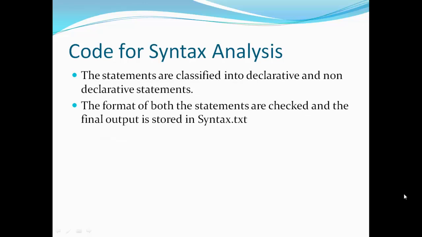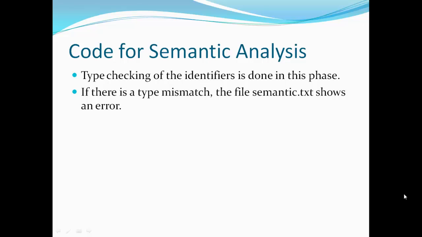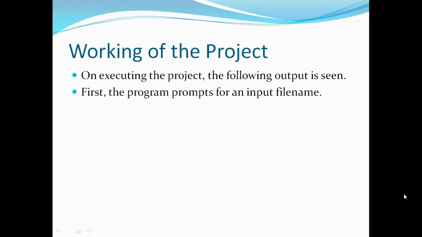Code for syntax analysis. The statements are classified into declarative and non-declarative statements. The format of both the statements are checked and the final output is stored in syntax.txt. Code for semantic analysis. Type checking of the identifiers is done in this phase. If there is a type mismatch, the file semantic.txt shows an error.